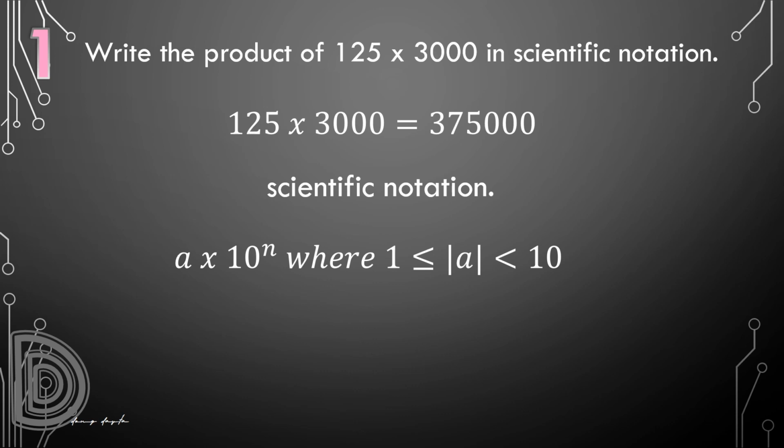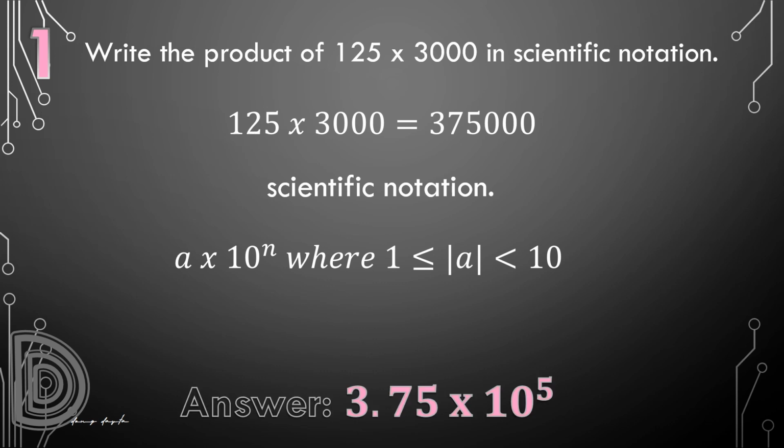So to do this, we move the decimal point of 375,000, which is at the rightmost part of the number, to the left until we have a number that is between 1 and 10, and that will be 3.75. And how many movements will that be? That will be 5 movements from the rightmost until between 3 and 7. So 3.75 times 10 raised to the 5th power.